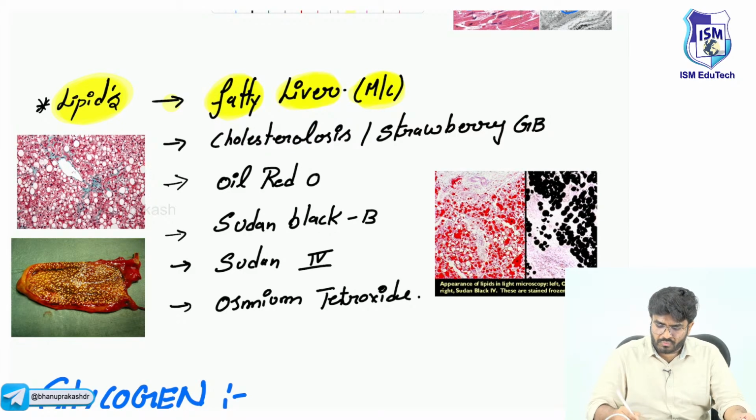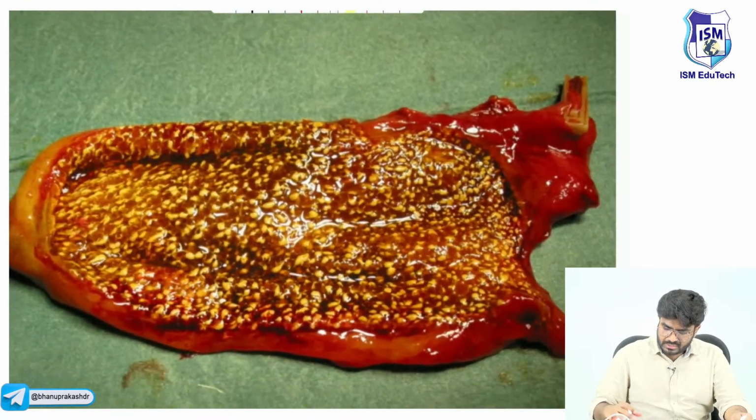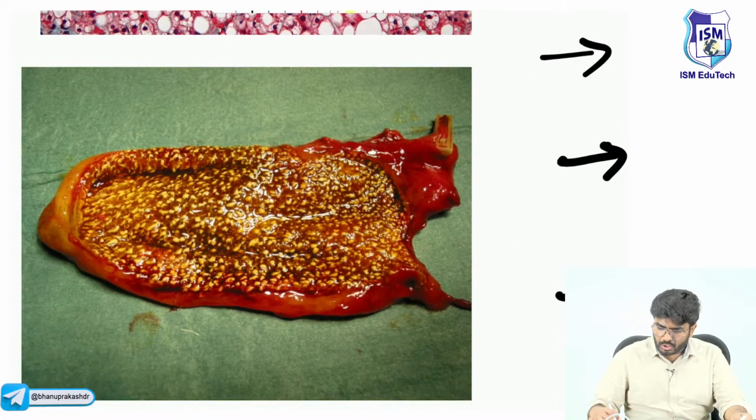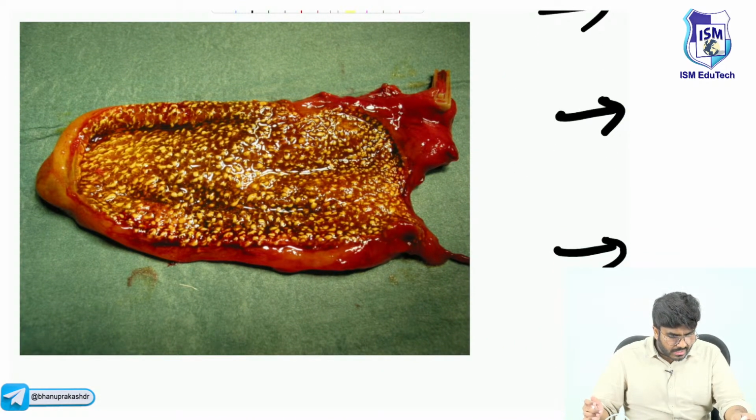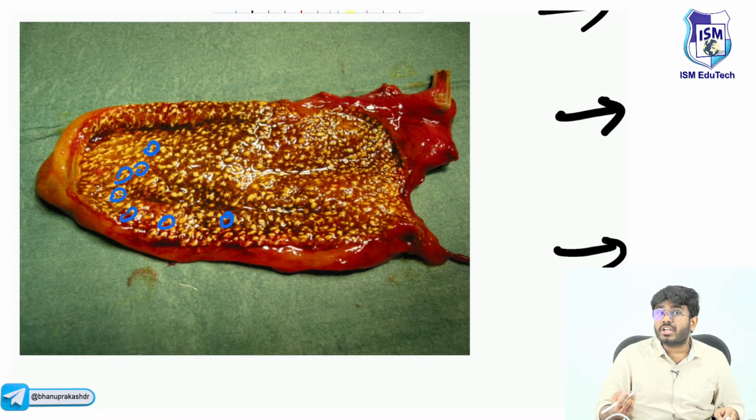If more and more fats start to accumulate inside the hepatocytes, that will cause steatosis or fatty liver. Now, one more condition you can very clearly see here. Can you tell me what this organ is? That's the gallbladder, sir. Even in the gallbladder, you can see these are all cholesterol deposits. The gallbladder is looking like a strawberry. This is called a strawberry gallbladder.